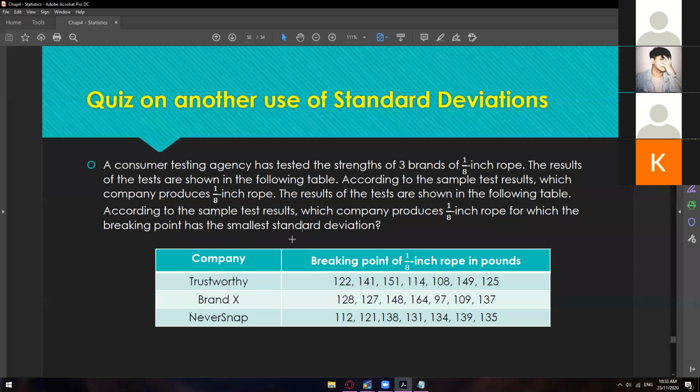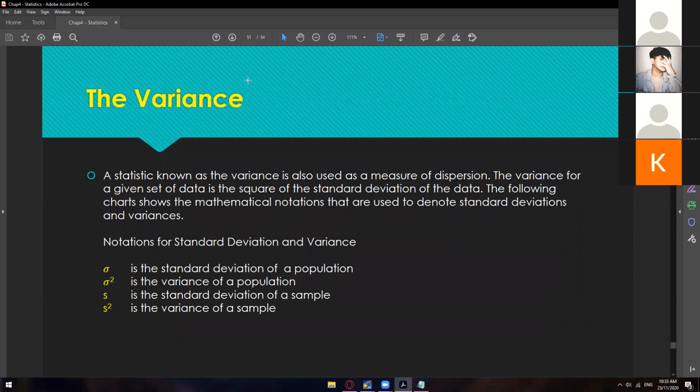All right. So the last topic that we're going to have is the variance. Variance is actually already part of step 1 to step number 5 of the one that we did in standard deviation. So what is variance? It is a statistic also used as a measure of dispersion. To be exact, it is under the standard deviation because you won't be able to solve the variance if you haven't solved the standard deviation yet. The variance for a given set of data is the square of the standard deviation of the data.